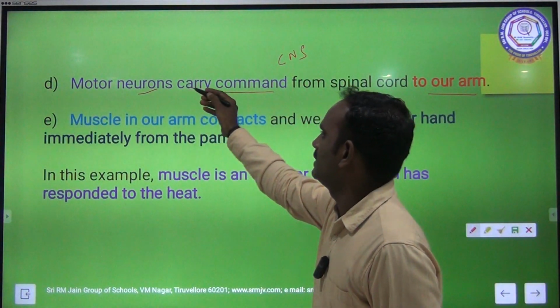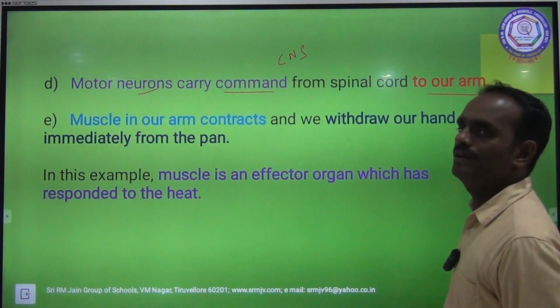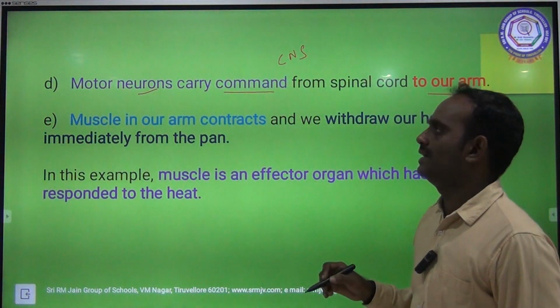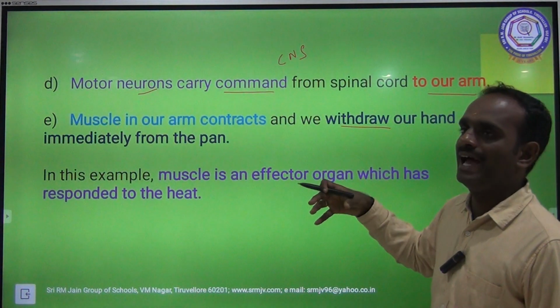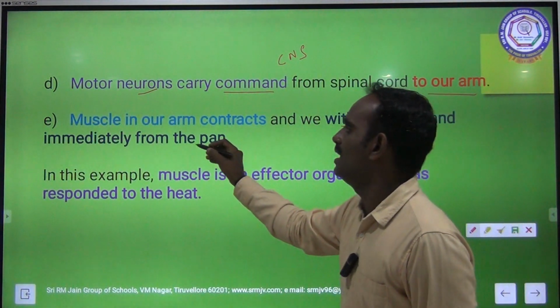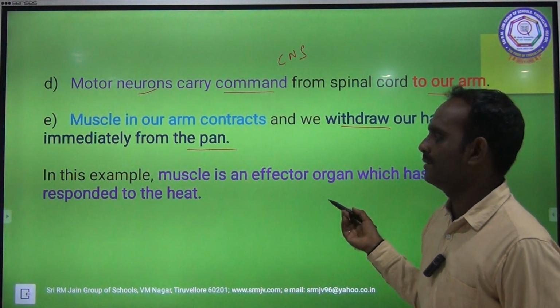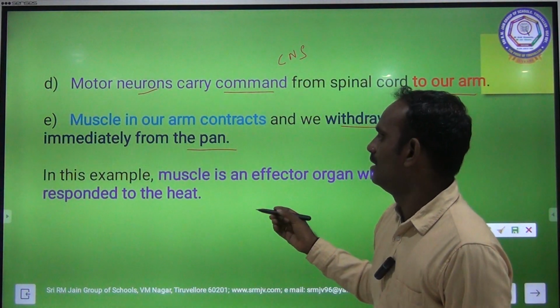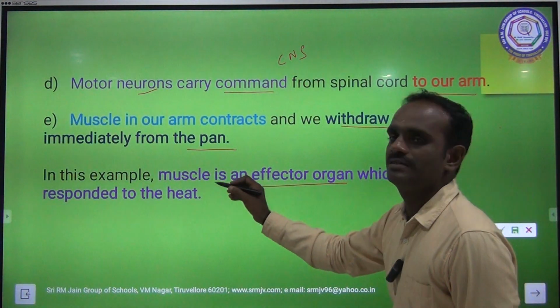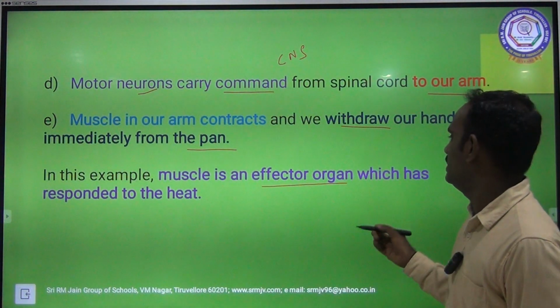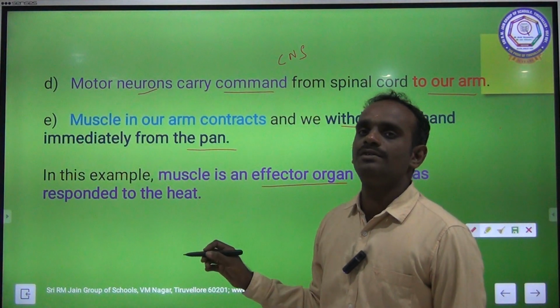Here the motor neuron carries the command from the spinal cord to our arm. The muscle in our arm contracts and we withdraw our hand immediately from the hot pan. This is a good example of a muscle as an effector organ. Here, the muscle acts as an effector organ which has responded to the heat.